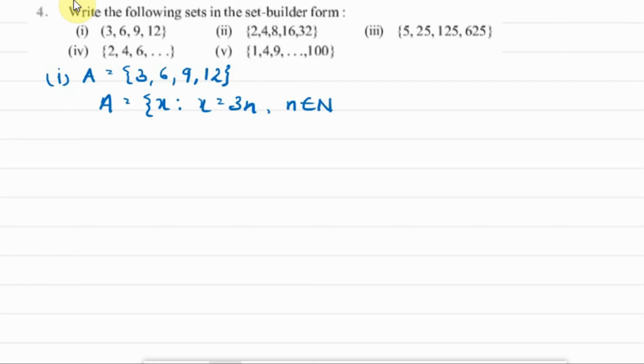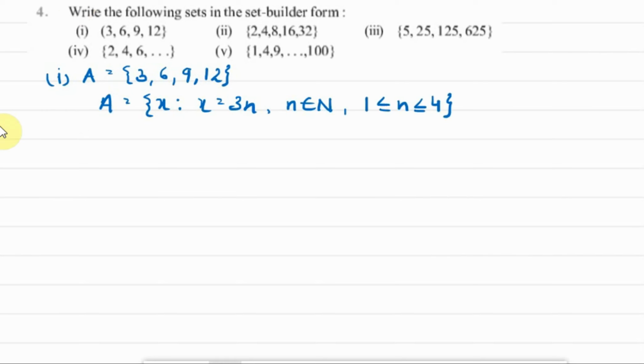Also the elements in the set are definite, so we can give a range to this n also. What will be the range? n lies between 1 to 4. You can check your answer. If you substitute n is equal to 2, you get 6. If you substitute n is equal to 4, you get 12. If you substitute n is equal to 3, you get 9. So this is the set builder form of the given set A.